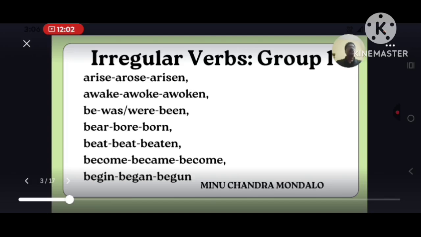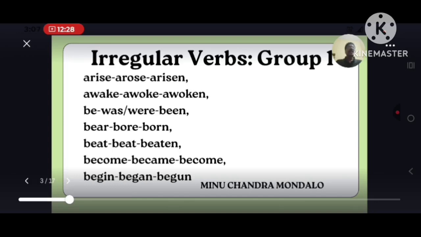Be, was, been. Be, were, been. Bear, bore, born. Beat, beat, beaten.